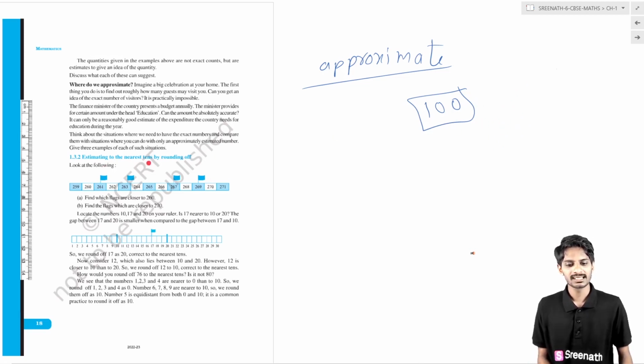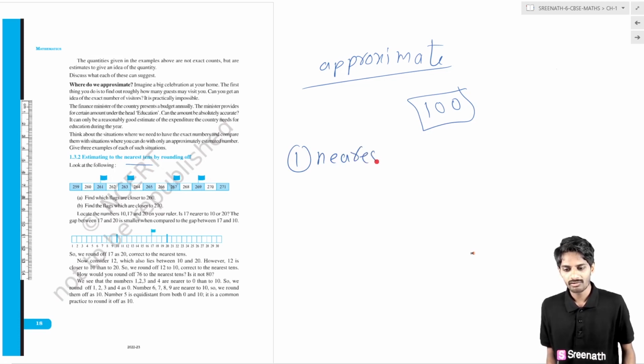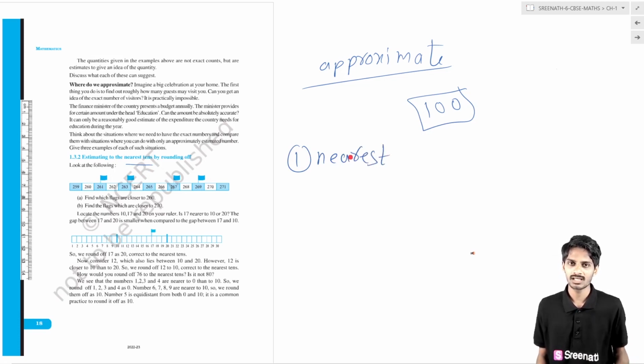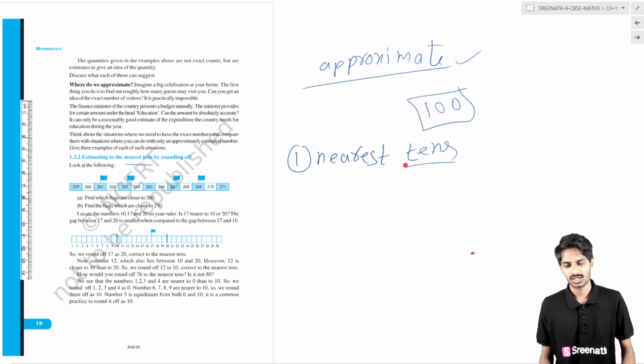So, estimating to the nearest tens by rounding off. How will we round off numbers to the nearest tens? The first case is the nearest tens. How will we find the estimated values, or the approximate values, to the nearest tens? Basically, here the term is nearest tens. So we have to use the tens only.